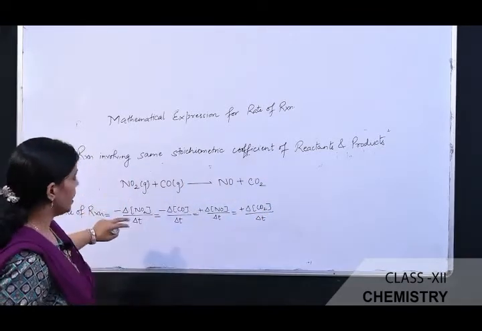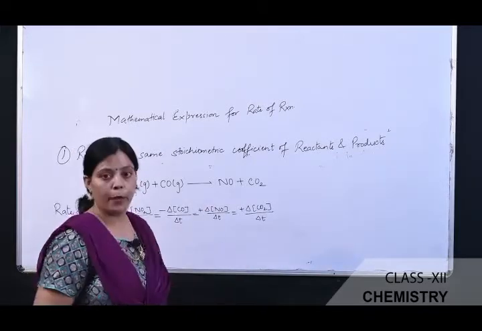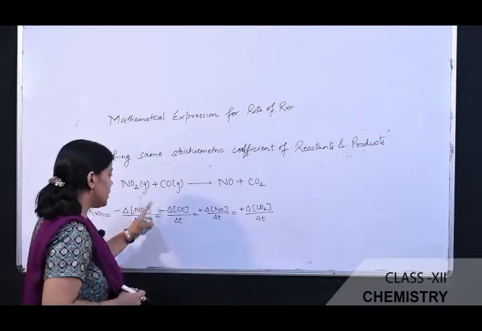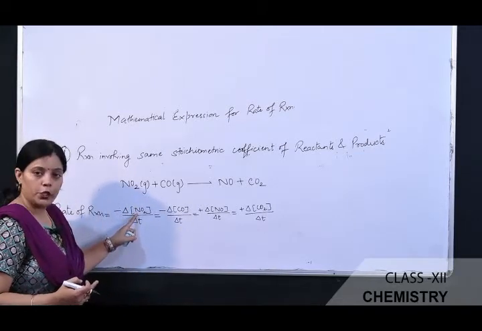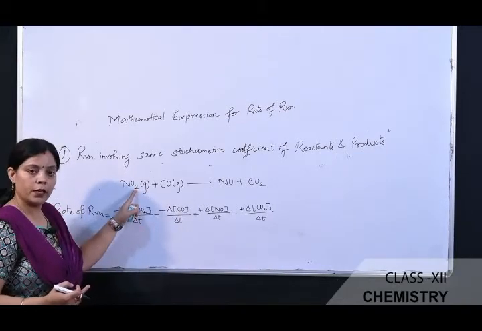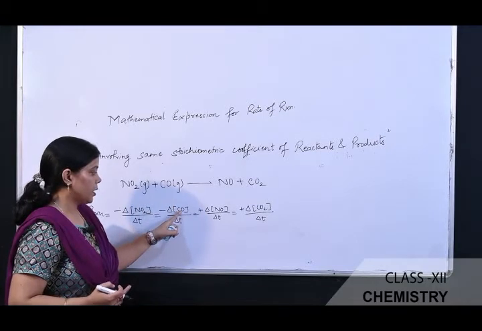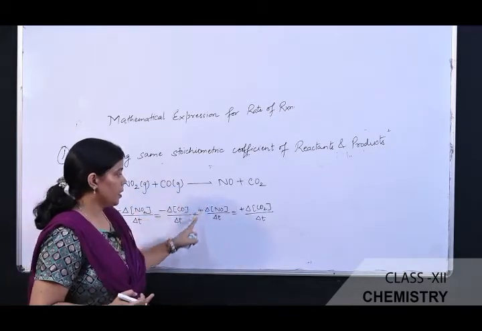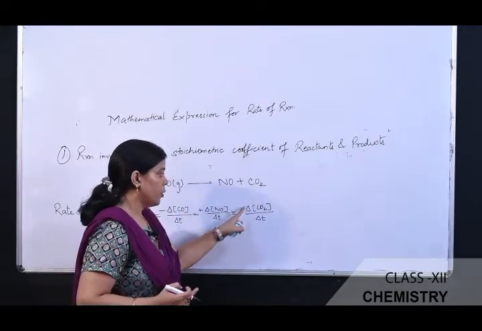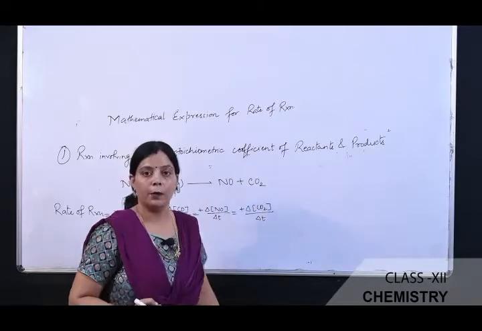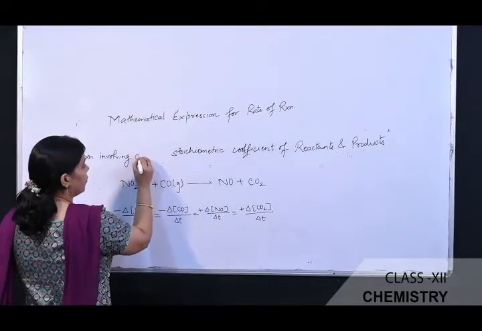So mathematically, when a chemical reaction involves the same stoichiometric coefficient, both the reactant and products having the same stoichiometric coefficient, in this condition the rate of the reaction can be mathematically expressed as the change in the concentration of reactant divided by time taken with respect to this reactant. Similarly, this is equal to the other reactant, that is carbon monoxide divided by delta T. Second, it is equal to the increase in the concentration of any one of the products, that is NO divided by delta T, and this is also equal to the change in the concentration of the product, that is carbon dioxide. Second is the reaction involving different stoichiometry.